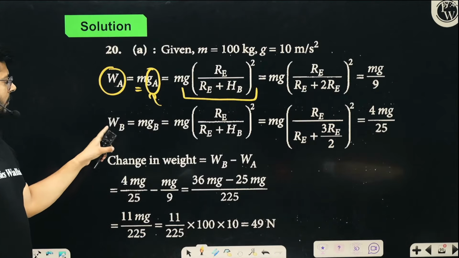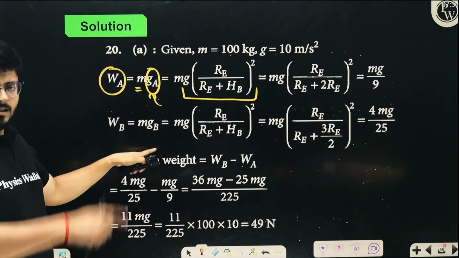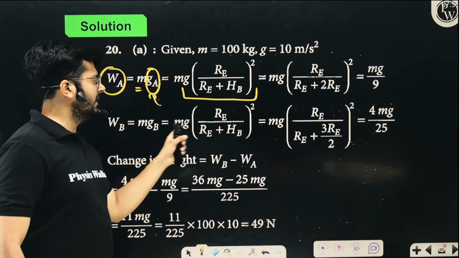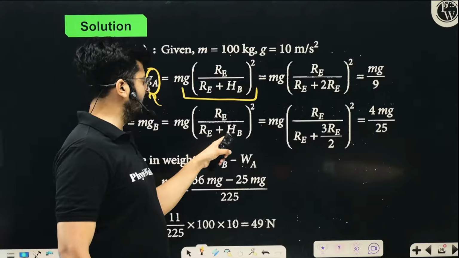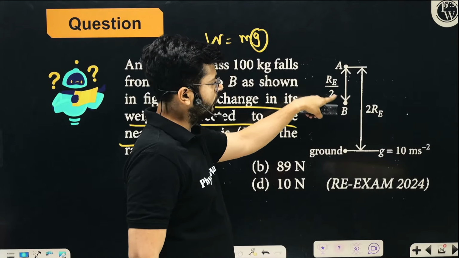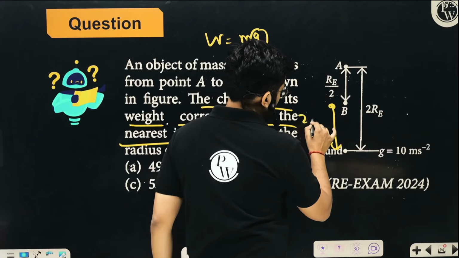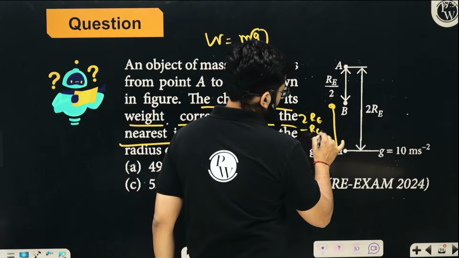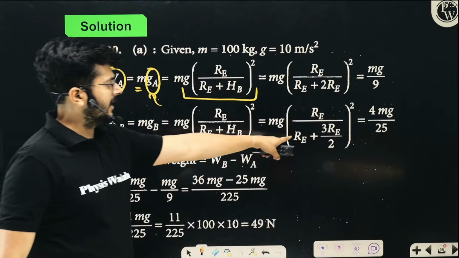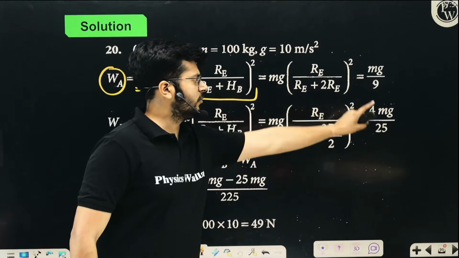Now, the weight at B is clearly m into g at B. g at B is nothing but mg Re upon (Re plus height of B) whole square. So clearly you can put it, mg Re, and hB is nothing but 2Re minus Re by 2. This height hB is 2Re minus Re by 2, right? So it is 3Re by 2. So basically Re plus 3Re by 2, height from the ground. It is 4mg upon 25.